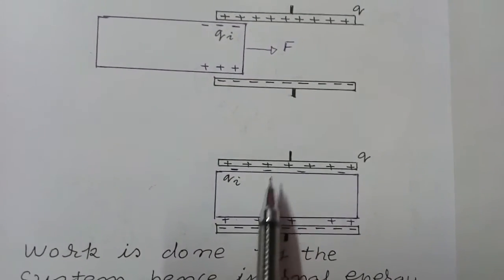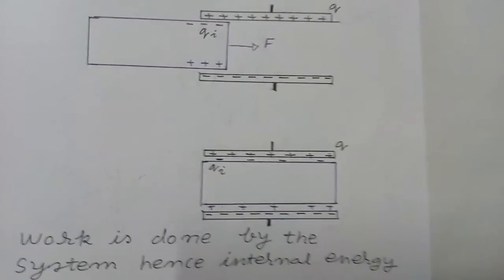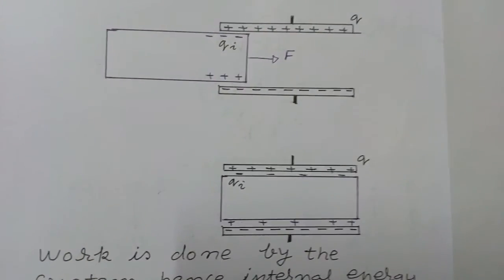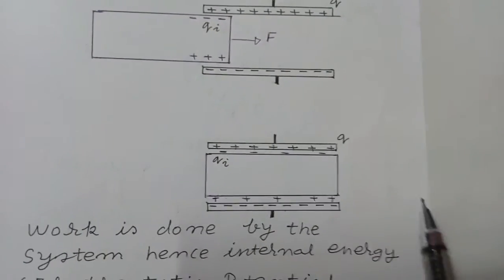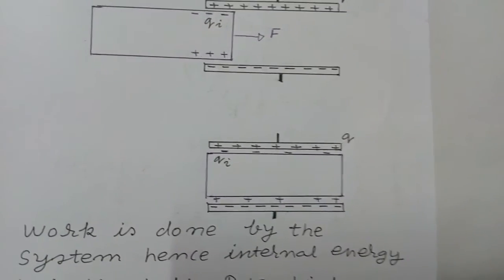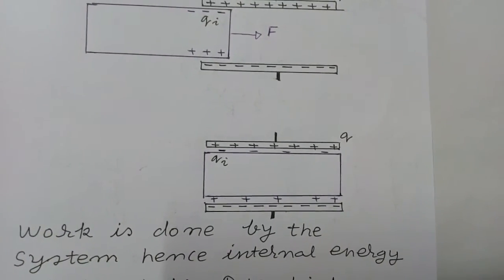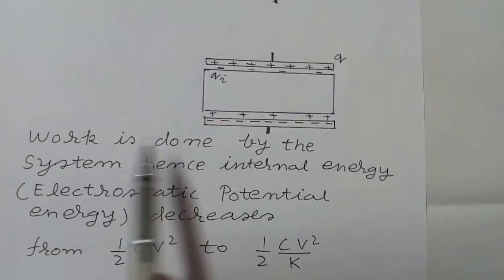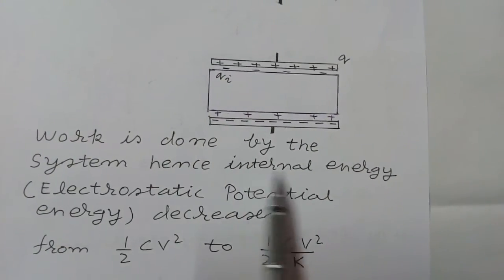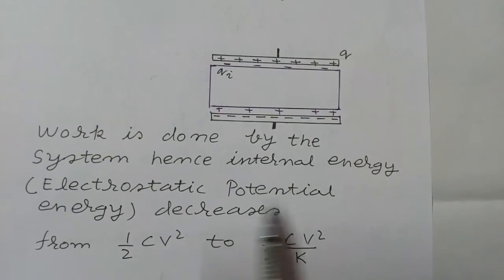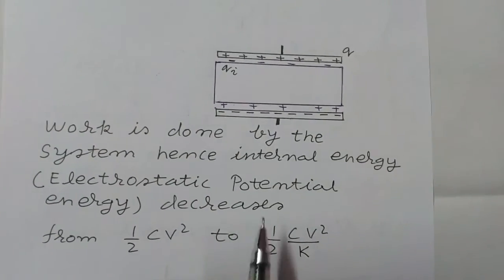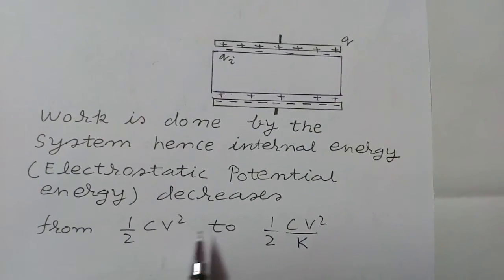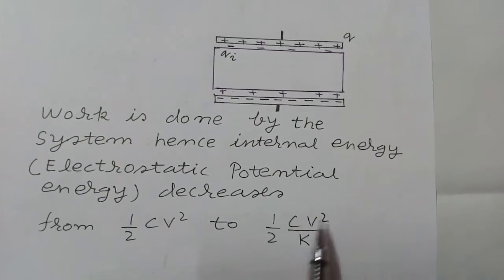So this system is doing some work, and since system is doing work, system will take energy from its internal energy, that is electrostatic energy stored in it. So work is done by the system, hence internal energy, meaning electrostatic potential energy, decreases from half CV square to half CV square by K.